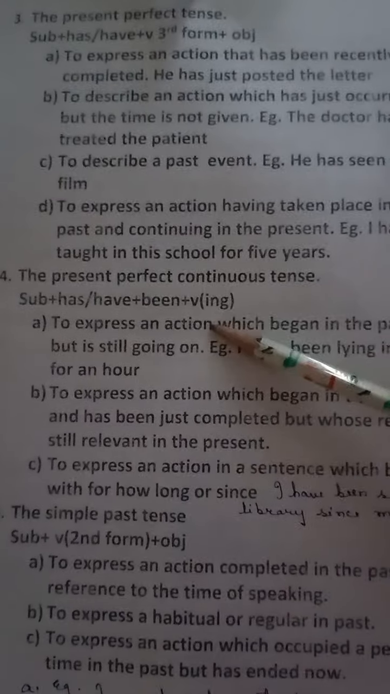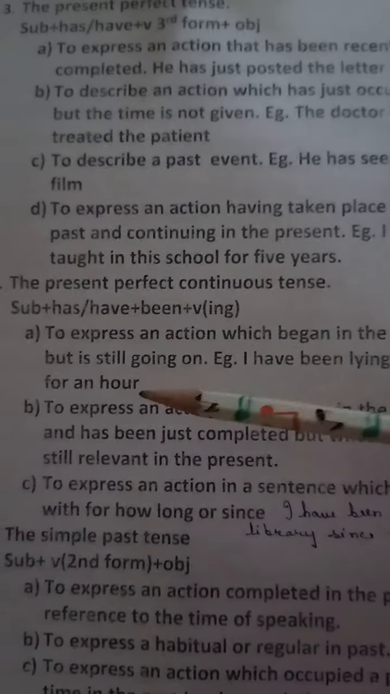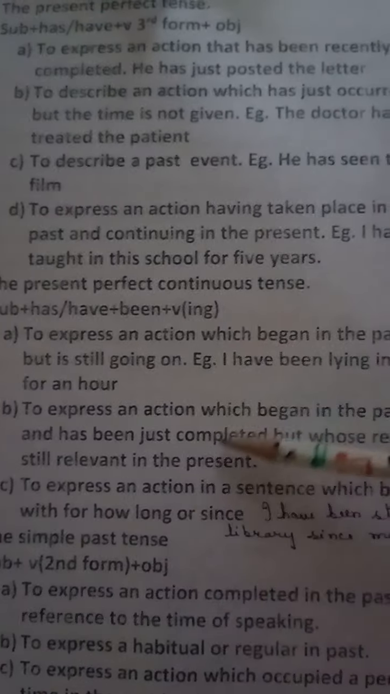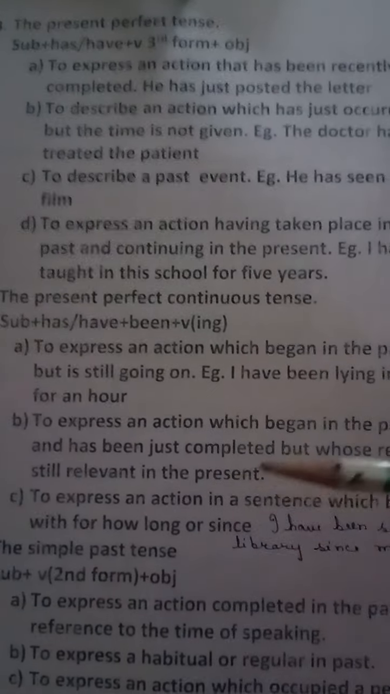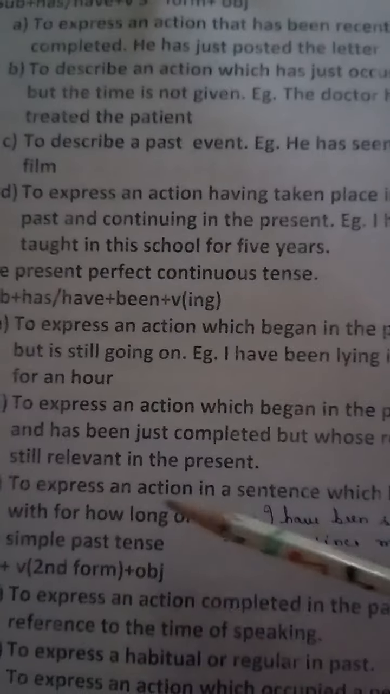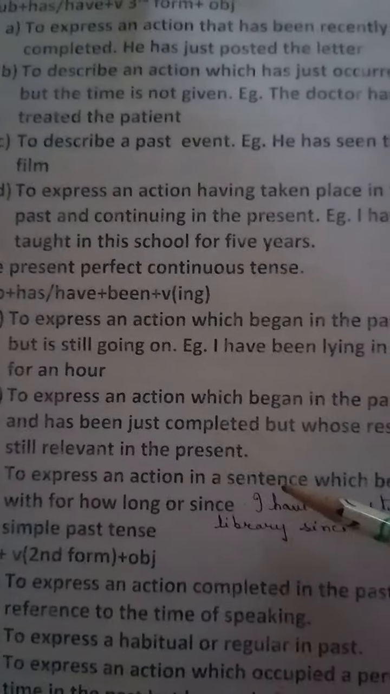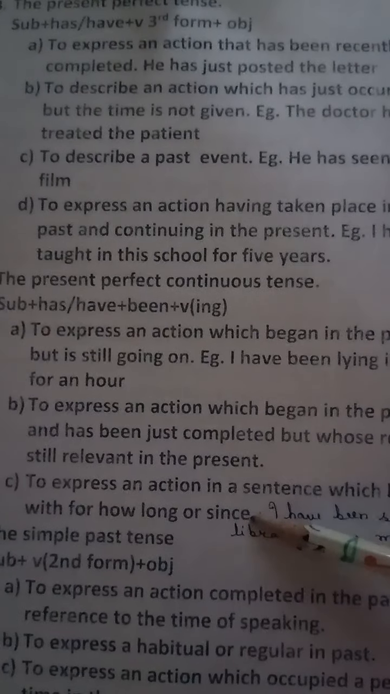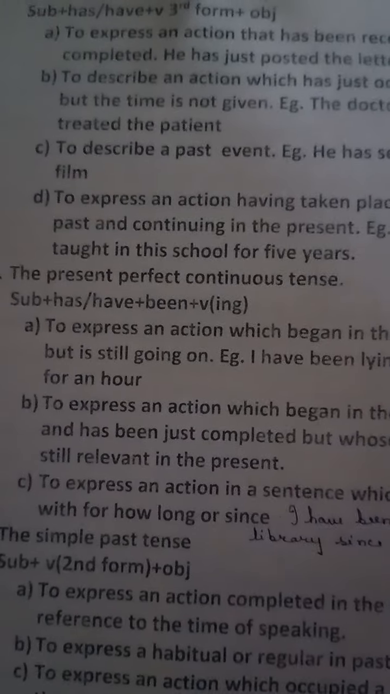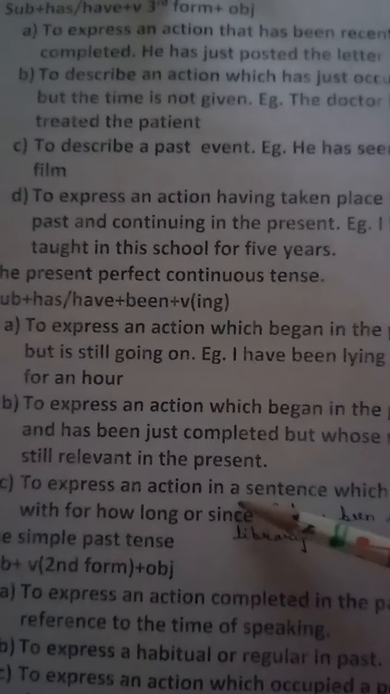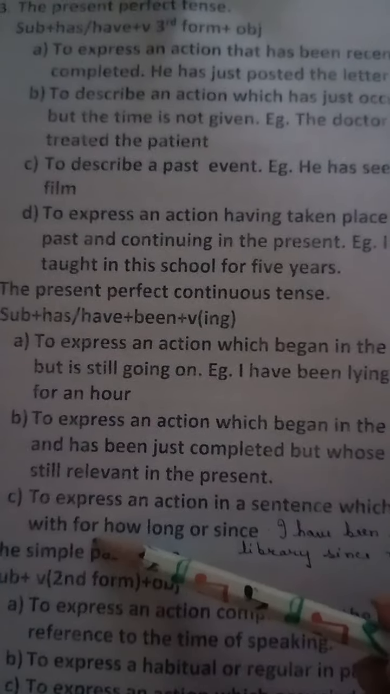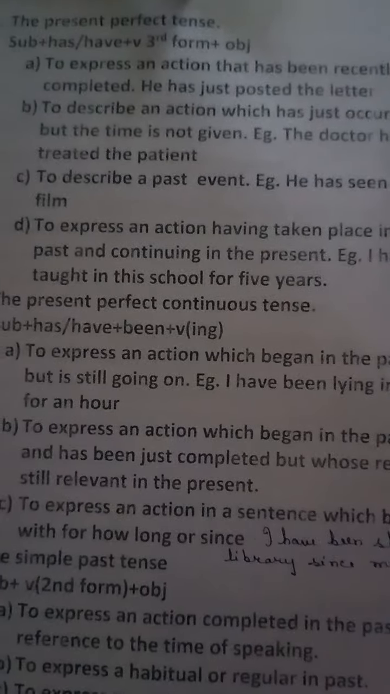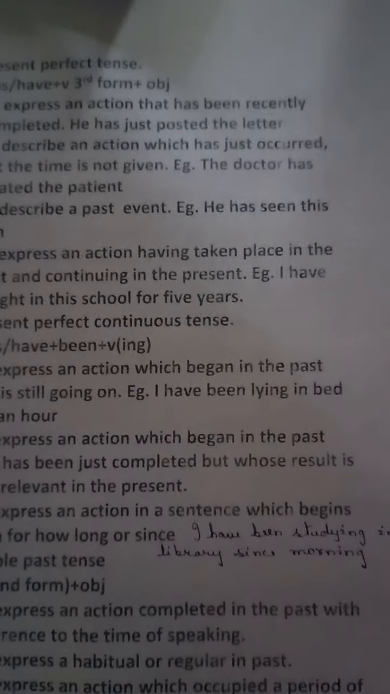Okay, first one is your action began in the past and still going on. Another is the action began in the past and it has just completed. Third one, to express an action in a sentence which begins with for how long or since. What does it mean? If a sentence contains a word since or for, you will be using present perfect continuous tense. Example, I have been studying in library since morning.